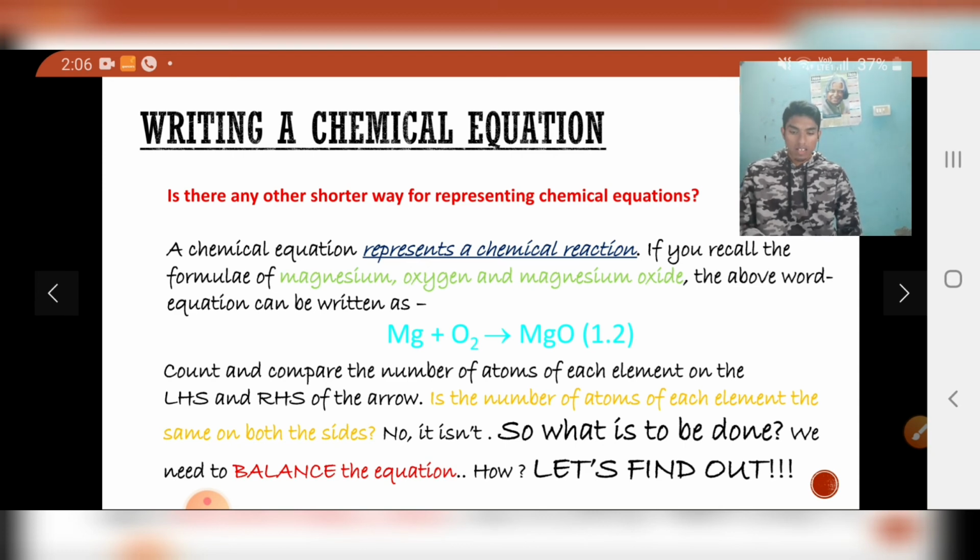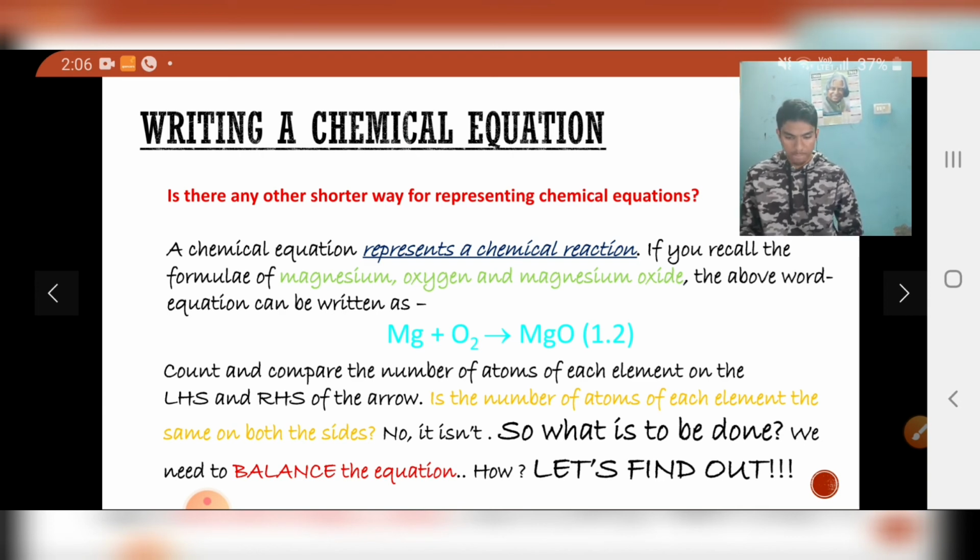Now we can see that there are numbers of magnesium and oxygens given. See here, there is a single magnesium, there are two atoms of oxygen on the left hand side. Yes, let's compare the number of these atoms on both the sides of the arrows.